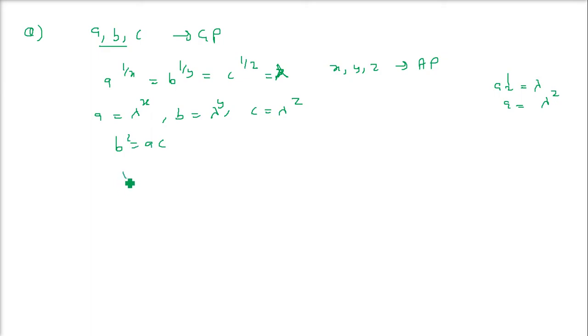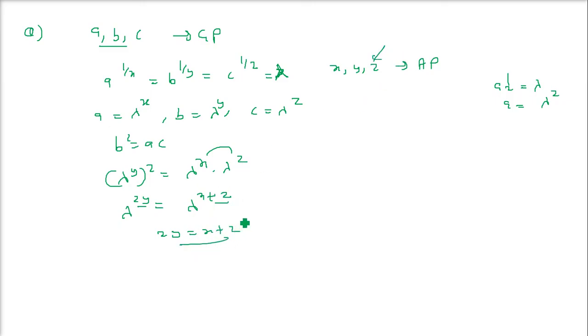So B square is lambda to the power y, whole square, equals lambda^x times lambda^z. That means lambda to the power 2y equals lambda to the power x plus z. What does it mean? It means 2y has to be equal to x plus z, and this is only possible when x, y, z are in AP. So x, y, z are in AP. So we are applying these different properties to solve certain questions.